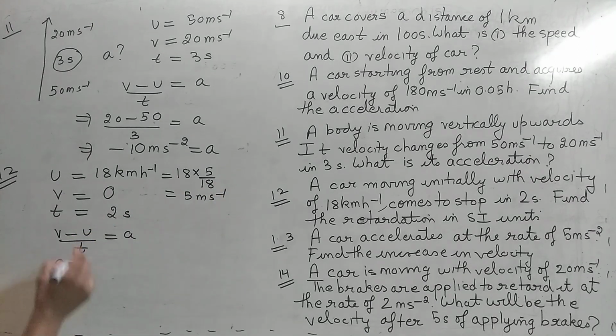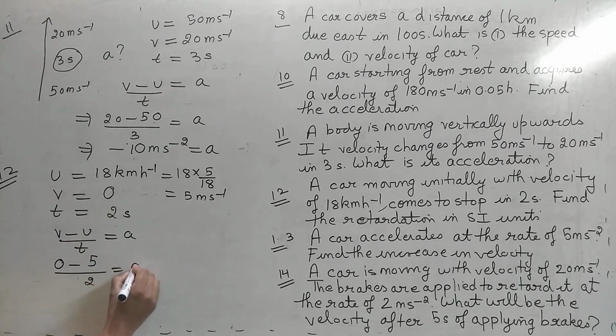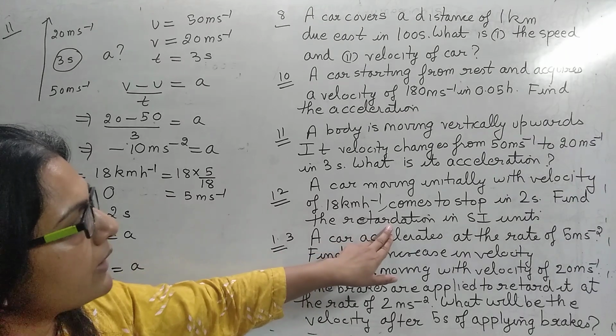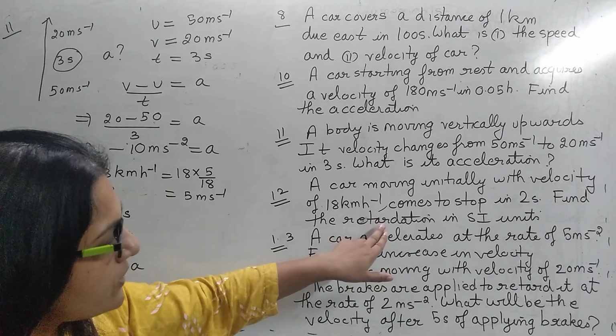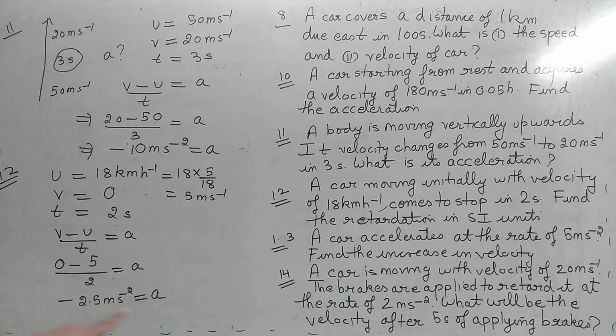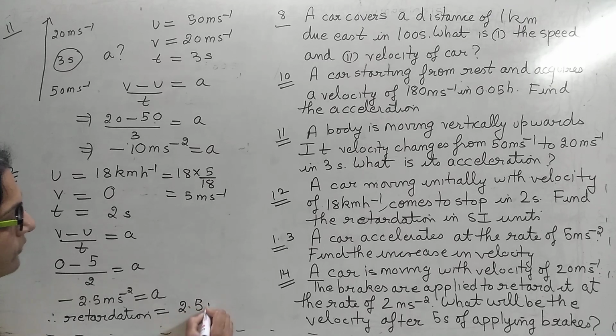So final velocity is 0, initial velocity is 5, and time is how much? 2. That means minus 2.5 meter per second square is a. ये a रिटार्डेशन नहीं है, a क्या है? एक्सेलरेशन. लेकिन क्वेश्चन में क्या पूछा गया है? रिटार्डेशन. तो अगर क्वेश्चन में रिटार्डेशन पूछा गया है, the final answer should be in retardation and not in acceleration. So finally we have to write that retardation is 2.5 meter per second square.